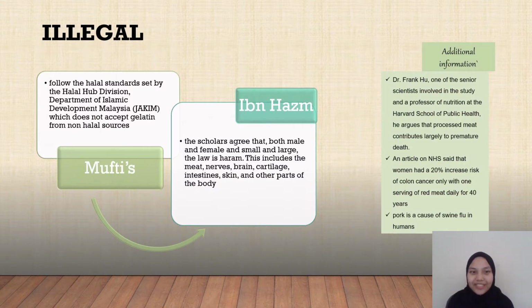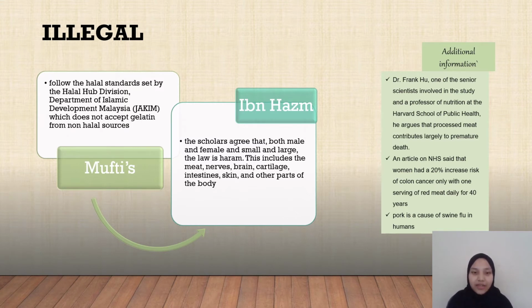Next we move to the next slide, which shows the scholars who rejected the use of gelatin in food, even after performing istihalal. As you can see from the slide, it has two opinions. The first one is from the Mufti, and the second one is from Ibn Hazm. The Mufti followed the halal standard set by the Halal Hub Division, Department of Islamic Development Malaysia, which is JAKIM. They said that they do not accept gelatin from non-halal sources. The second one is Ibn Hazm.